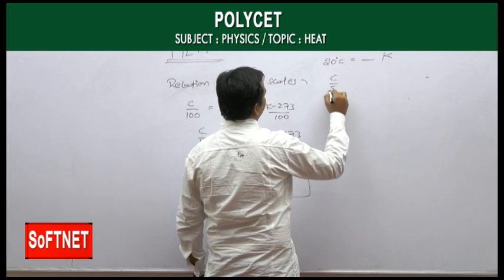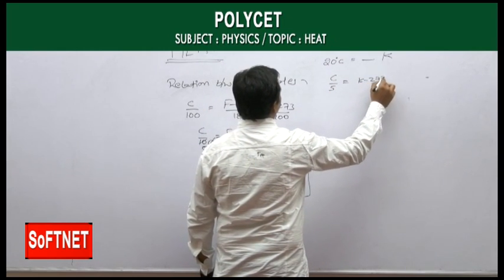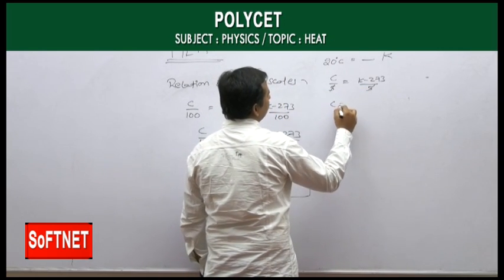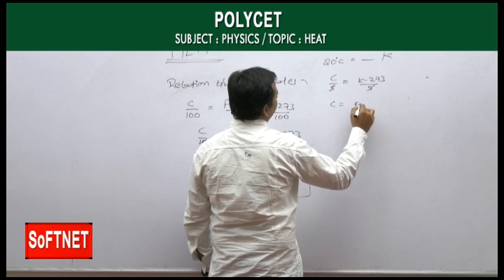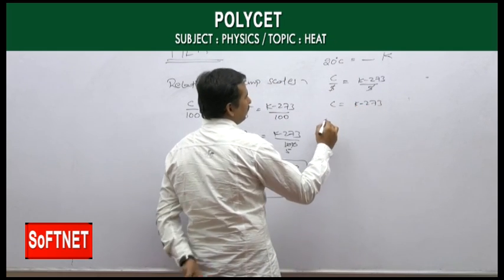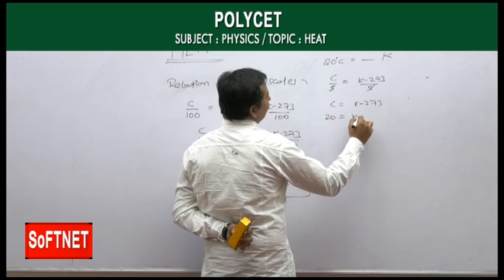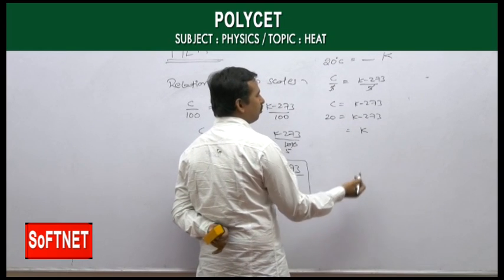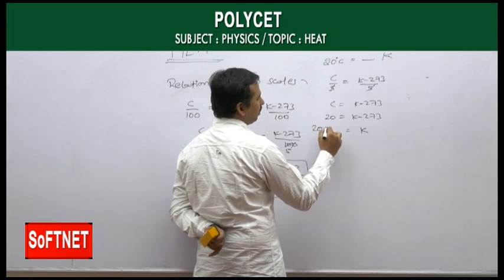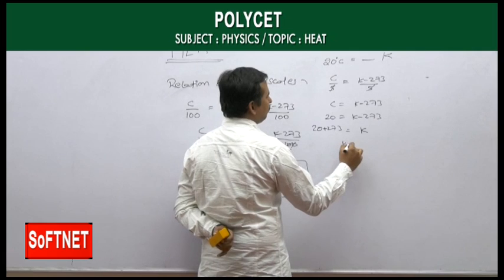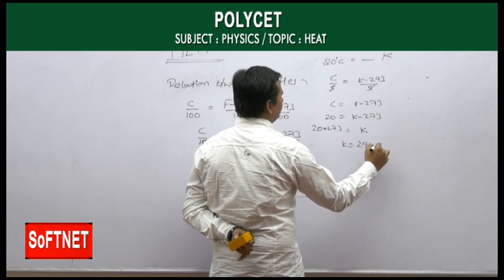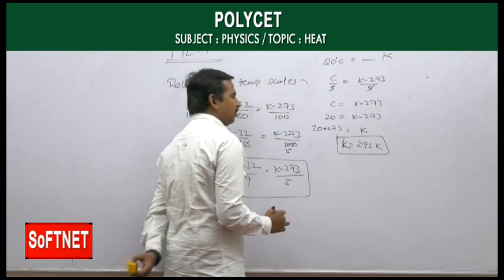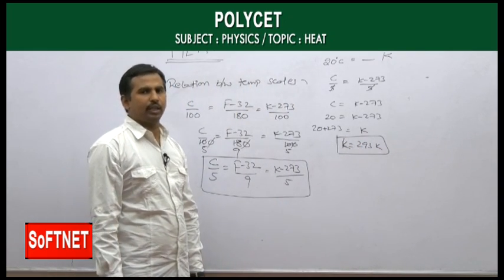The 5 gets cancelled, so C is equal to K minus 273, where C is 20 given. So 20 is equal to K minus 273. From this, K is equal to 273 coming to this side becomes plus, so K is equal to 293 Kelvin. This is the answer.